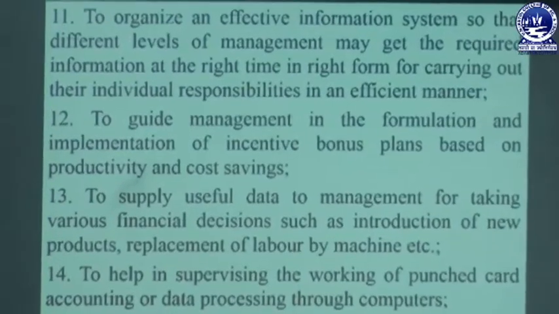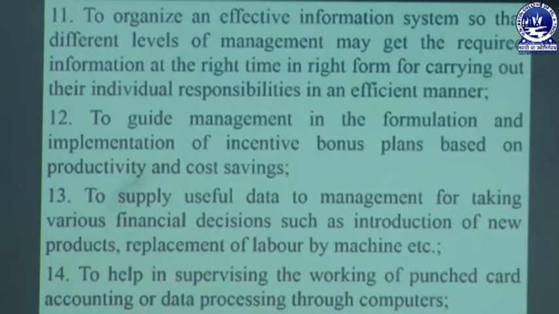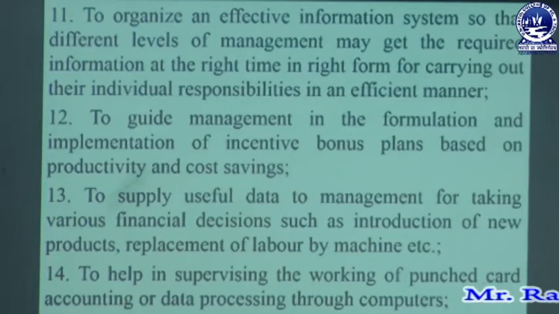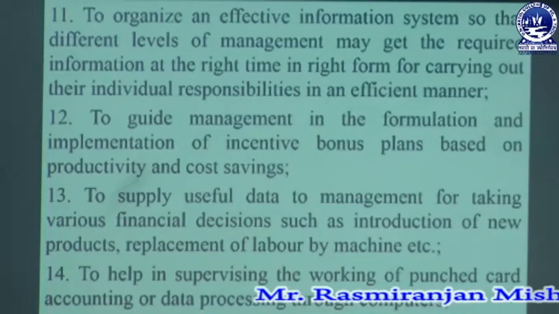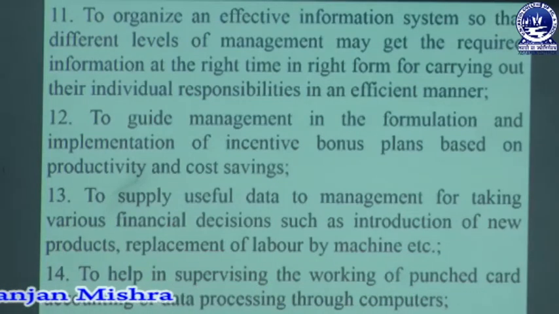Next, to organize an effective information system so that different levels of management may get the requisite information at the right time in right form for carrying out their individual responsibility in an efficient manner. So the organization must arrange an effective information system at different levels of management. So everybody, whether at the top level, middle level or low level, can get the requisite information at the right time and in the right form, so that they can carry out their individual responsibility in an effective and efficient manner.